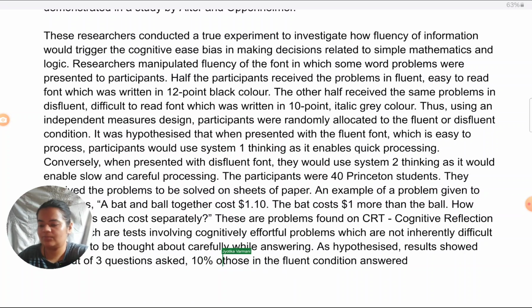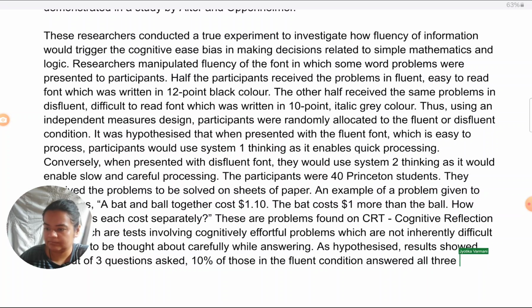10% of those in the fluent condition answered all 3 correctly, as compared to 65% of those in the disfluent condition.